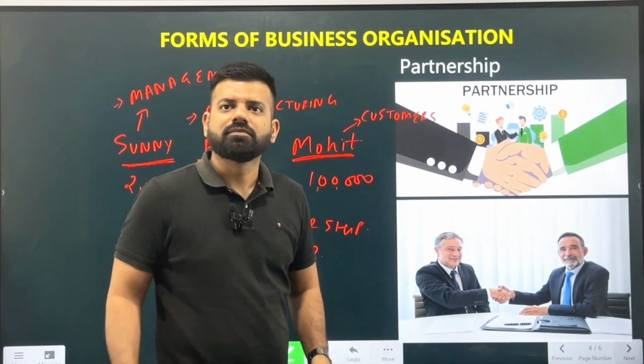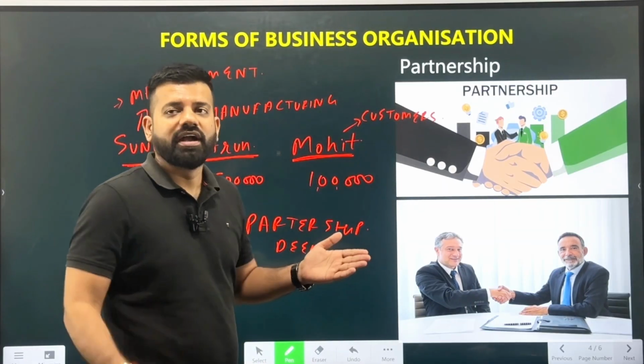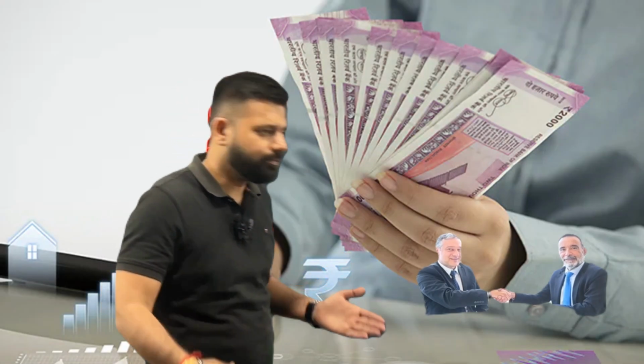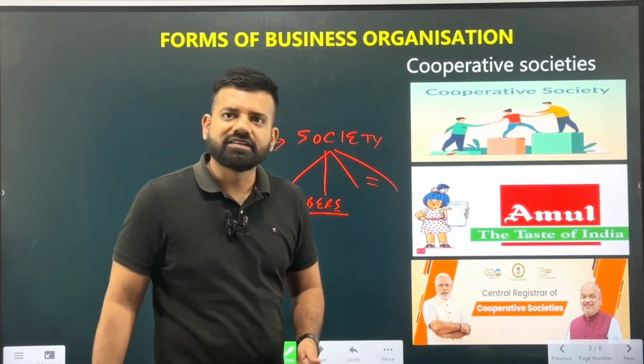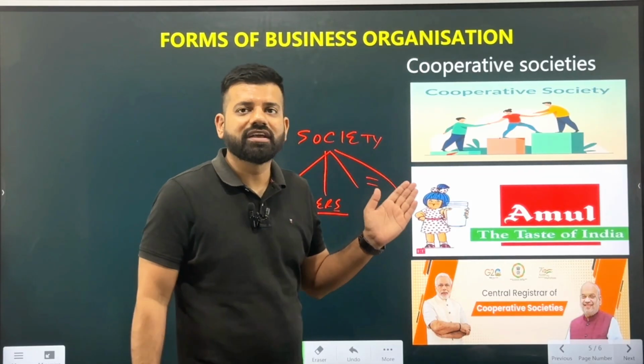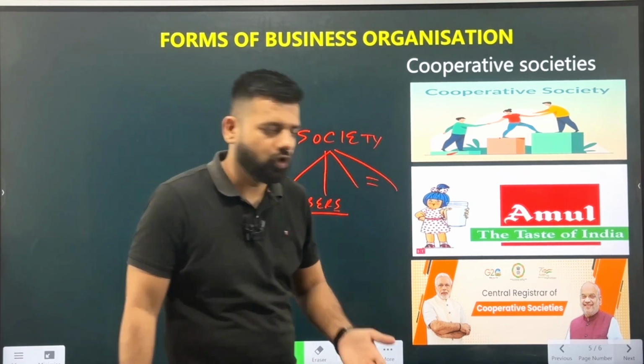Then the next topic was partnership. The partnership is basically where two or more partners come together to start the business, where they are contributing the fund, or they are looking after the work of the business, and they are distributing the profits in the ratios agreed by them in the partnership deed. This was known as the partnership. They are also taking the claims of the business, contributing the capital to the business and earning profits. Now, the next one was the cooperative society, which is aiming to work for the society, helping the members of the society, and the members over here have the voting rights. That is, they can vote for the objective the cooperative society should look for.